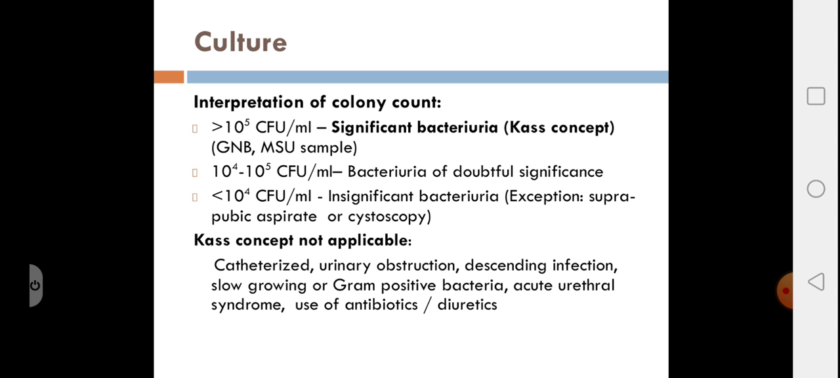If the colony count is less than 10 to the power of 4 CFU per ml, it is considered insignificant bacteriuria, but here also exceptions exist. If it's a suprapubic aspirate sample or a sample obtained by cystoscopy, even this count is significant. But if it's a midstream urine sample, it is insignificant.